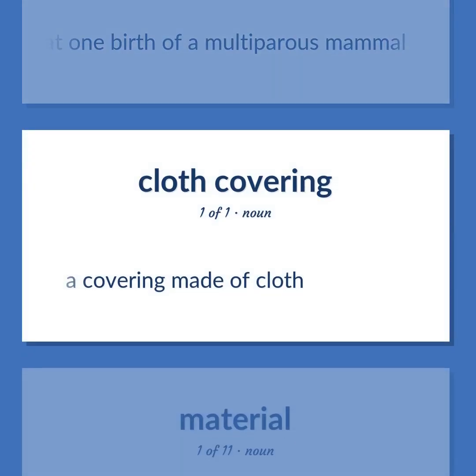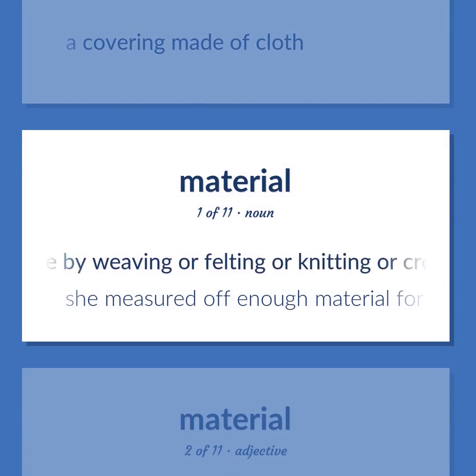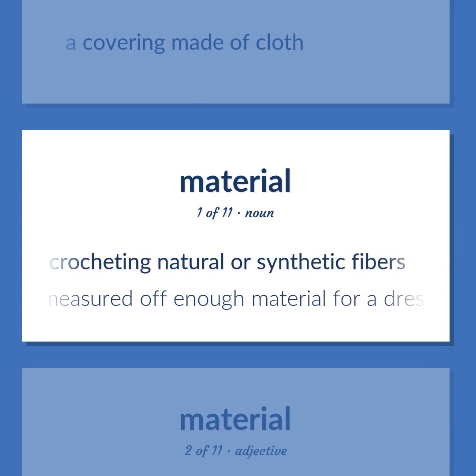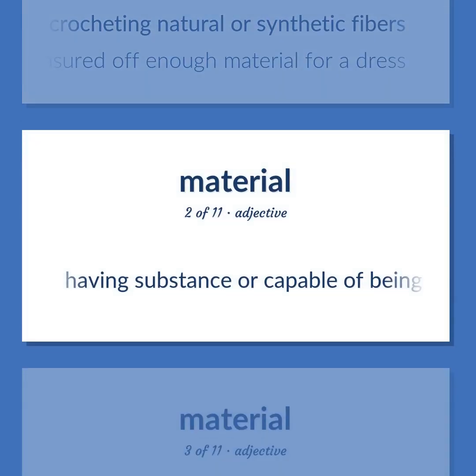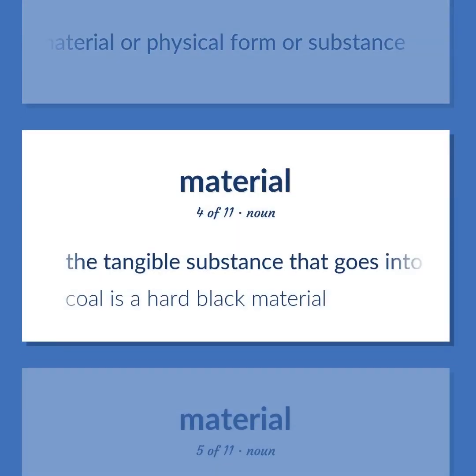A covering made of cloth. Artifact made by weaving or felting or knitting or crocheting natural or synthetic fibers. She measured off enough material for a dress. Having substance or capable of being treated as fact, not imaginary. Having material or physical form or substance. The tangible substance that goes into the makeup of a physical object. Coal is a hard black material.